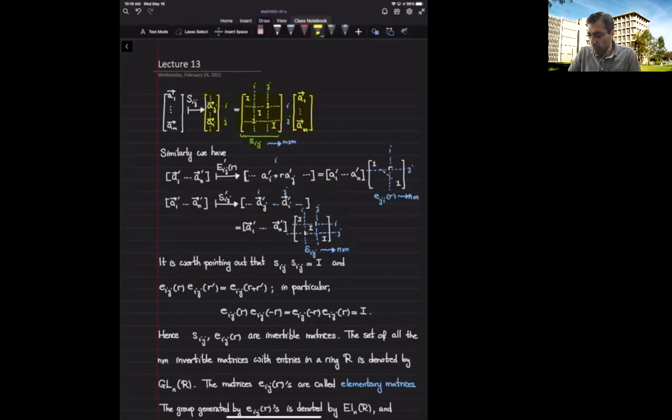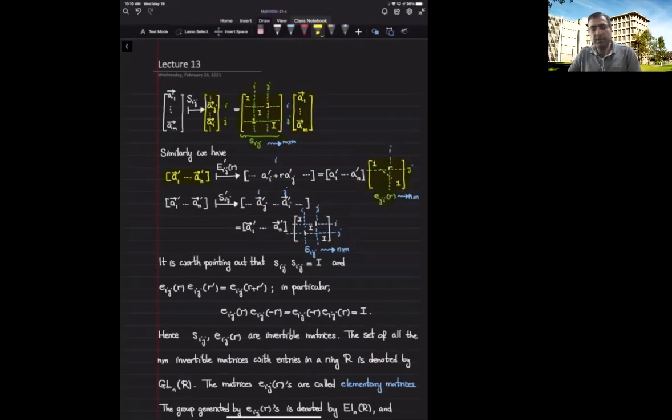When I do this with columns, I end up with the same kind of matrix multiplication, but this time the matrices are multiplied from the right. For rows, we had to multiply from the left. For columns, we have to multiply from the right. And it's a similar kind of elementary matrix. So these types of matrices are called elementary matrices.